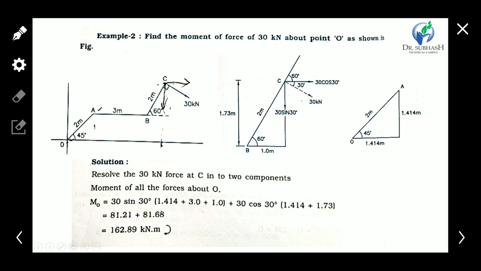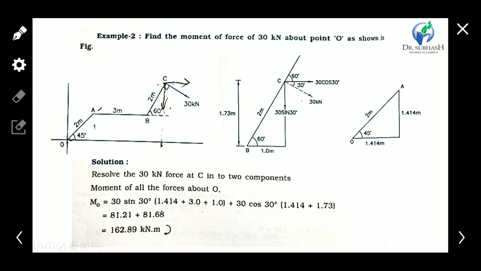So first take the components of these two, 30 cos 30 and 30 sin 30, because the inclined line's angle is 60. With the horizontal x-axis, the 30 kilonewton force makes an angle of 30 degrees. It's 60, then this is 30.